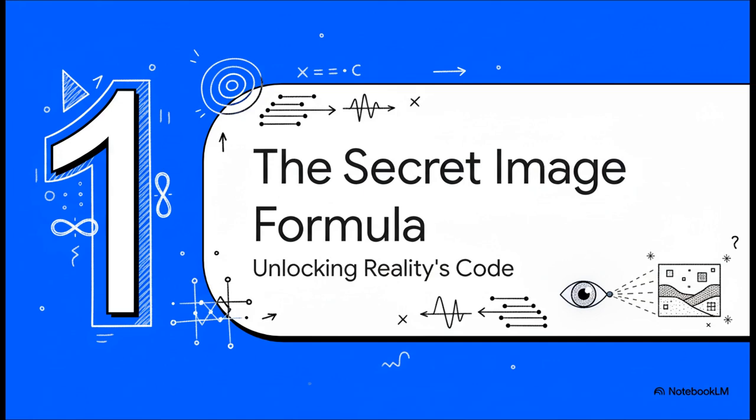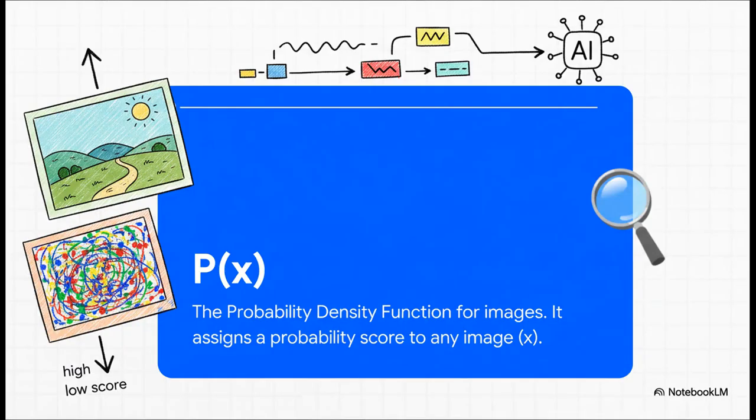All right, so here's the secret. It all comes down to a special mathematical formula. You can almost think of it as the code of reality for pictures. If an AI can crack this code, it can figure out what makes any image look natural or real. So this formula, it actually has a name. It's called P of X. That's just the fancy term for the probability density function for images.